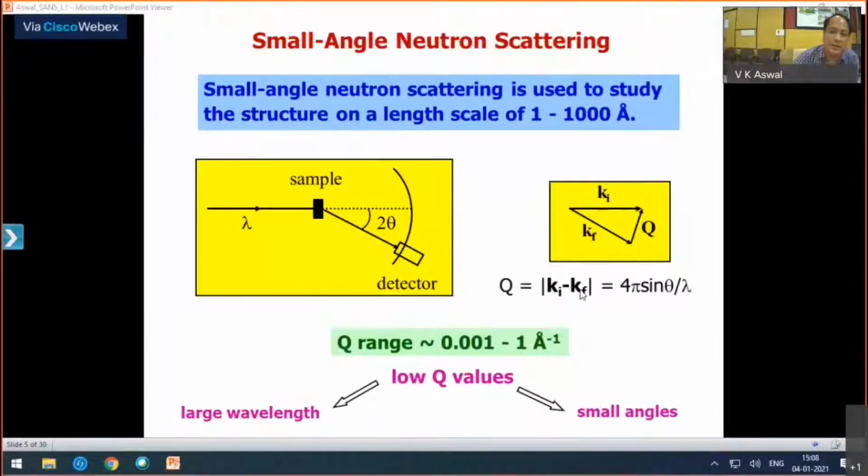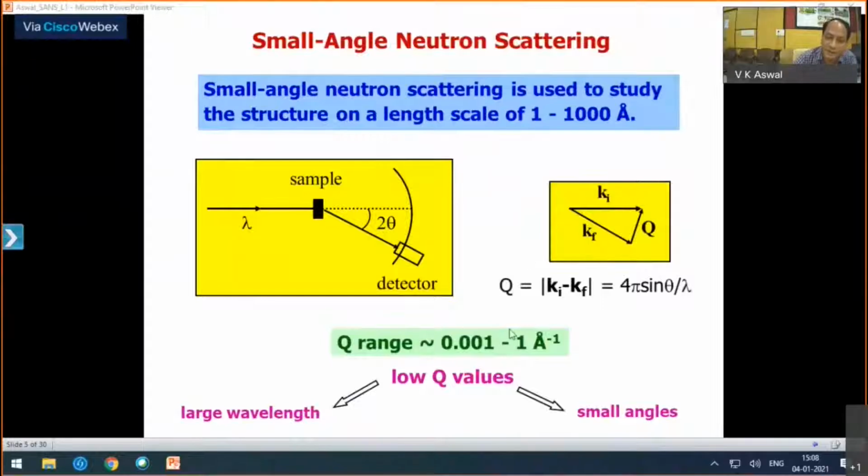Like a typical elastic scattering experiment, a monochromatic beam of neutrons is falling on the sample, and you are measuring scattering as a function of scattering angle. In the elastic scattering experiment, the magnitudes of wave vector, incident and final, are the same. And Q is 4 pi sine theta by lambda, where 2 theta is the scattering angle.